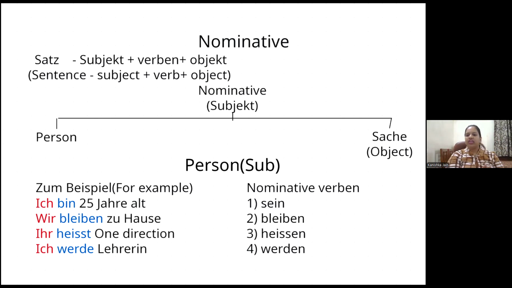Now, how to figure out what the subject is? In German, the verb always comes in the second position. When it is conjugated and its ending is changed according to a noun, as I told in the last class, please do watch the video, that noun is the subject of the sentence.